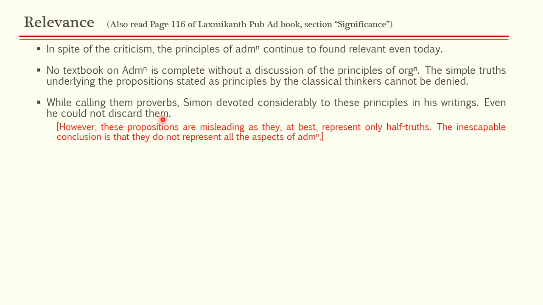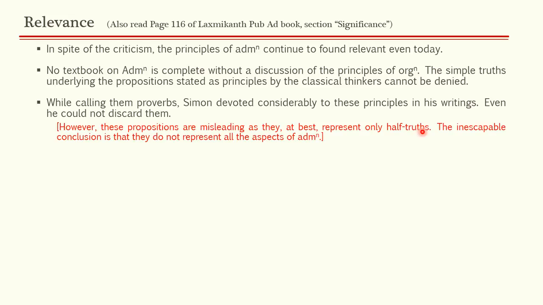He acknowledged these principles. However, while we are praising these principles, we should keep in mind that these propositions are misleading, as they at best represent only half truths. I have marked this in red so that we do not lose sight of our criticisms, because these criticisms are somewhat true. These principles at best represent only half truths, because they do not consider the human side of the organization, right?